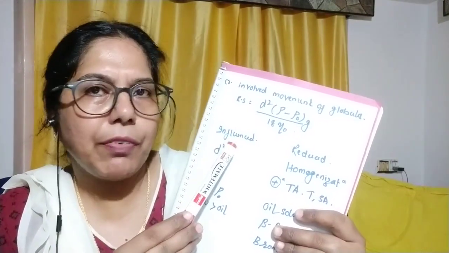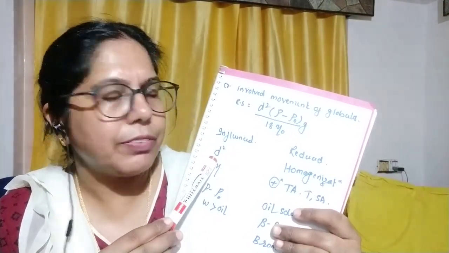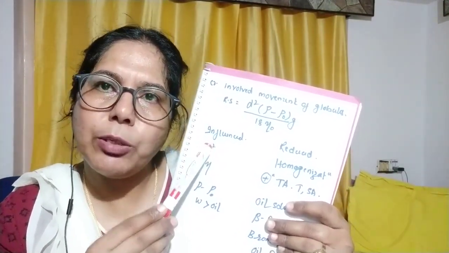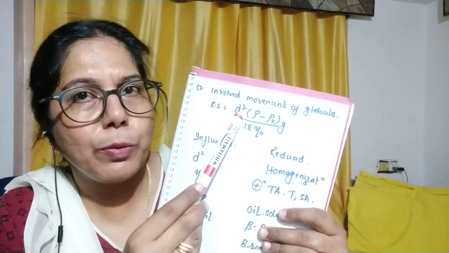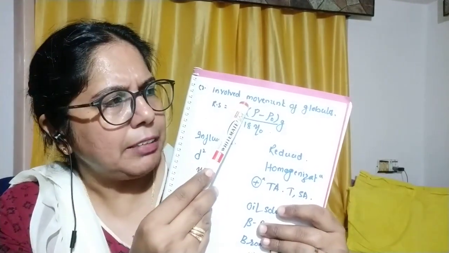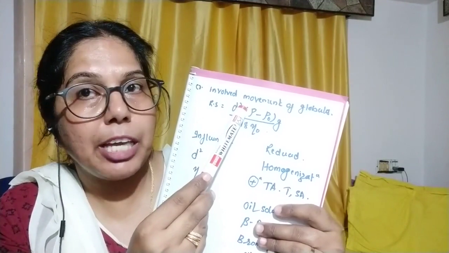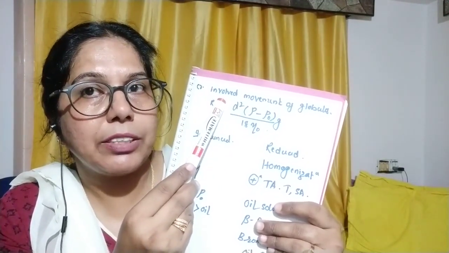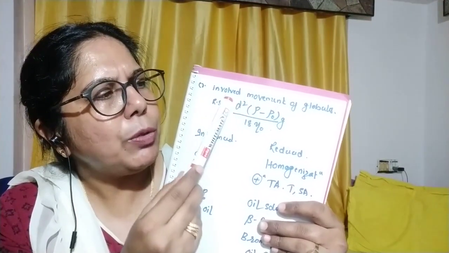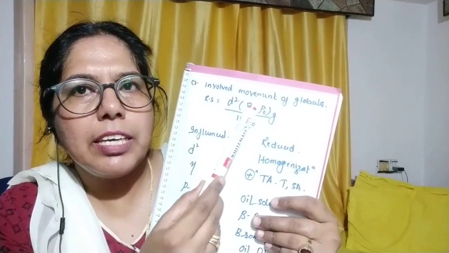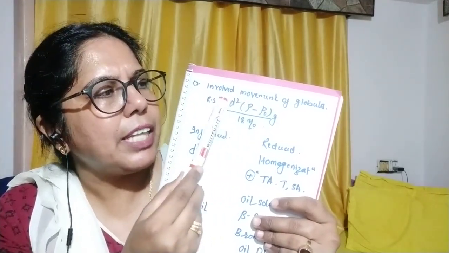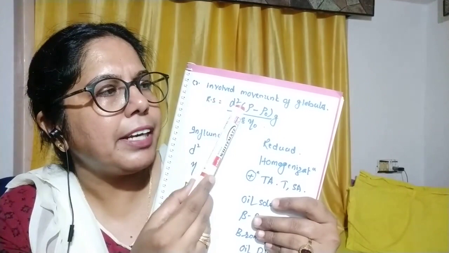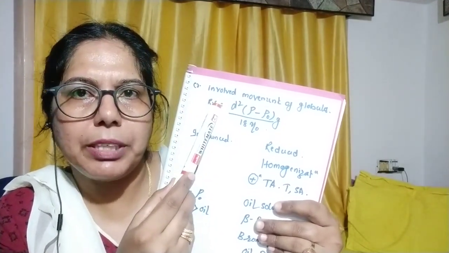So the first factor is the diameter of the globules. If we reduce the diameter of the globules, since it is squared, we can reduce the rate by the fourth factor. We know that the factors present are directly proportional to the rate.